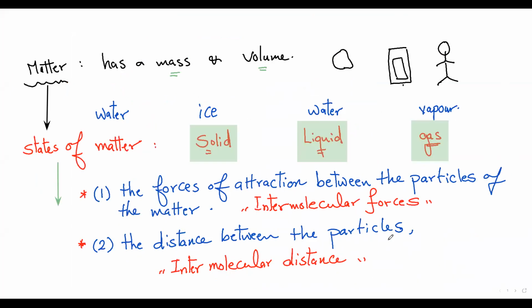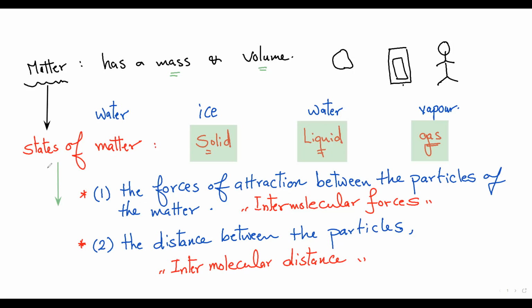Matter has mass and volume. Matter has three states: solid, liquid, and gas, such as water. Solid is ice, liquid is like drinking water, and gas is like the vapor we can see while boiling, making tea or something like this.